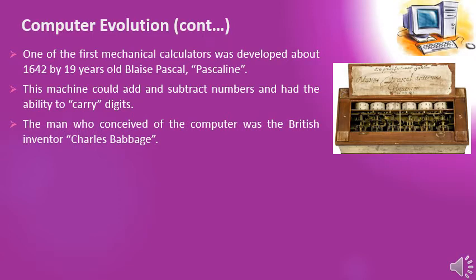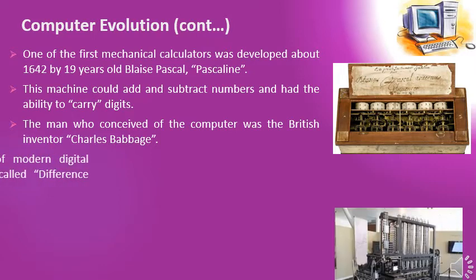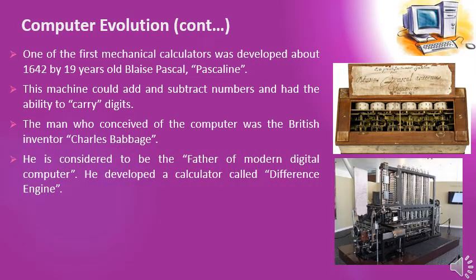The man who conceived of the computer was the British inventor Charles Babbage. He is considered to be the father of modern digital computer. He developed a calculator called difference engine. This is the picture of the machine called difference engine, which was developed by Charles Babbage.